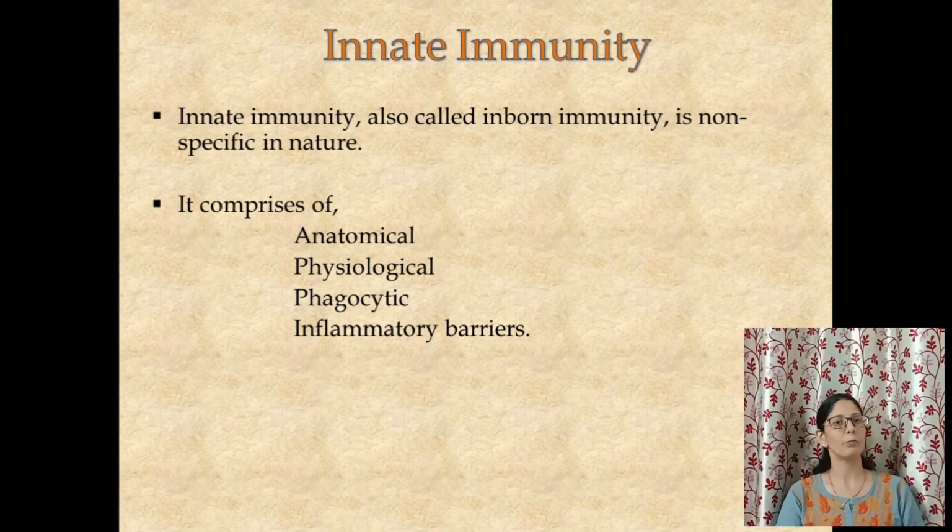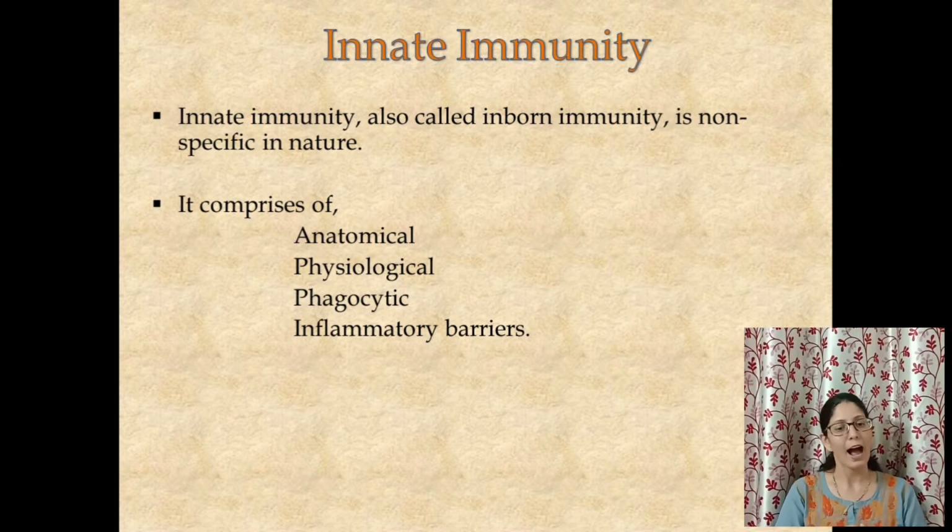All the cells of the immune system rush to that point and they kill the pathogen. This is the inflammatory barrier, a process which all of you have experienced in your life. For example, a simple cut on your skin. While the cut heals, what you are getting is an inflammatory barrier. The process is called inflammation.